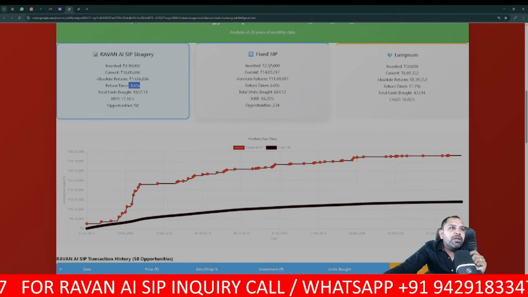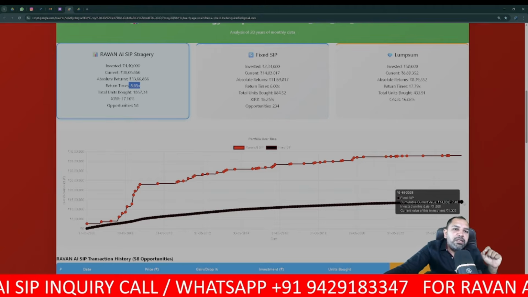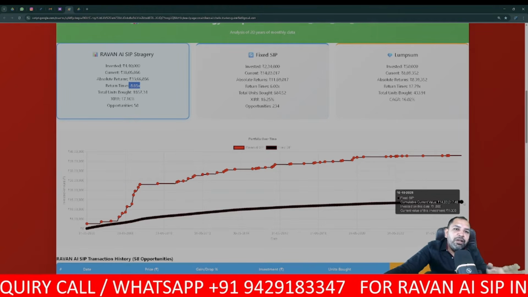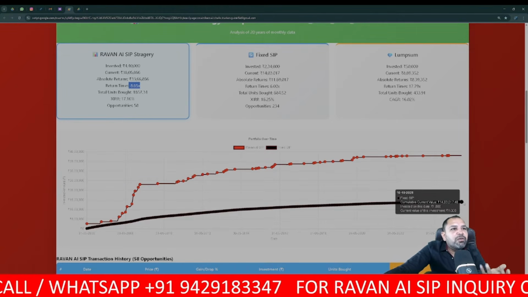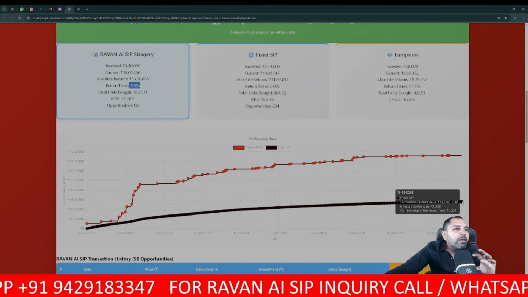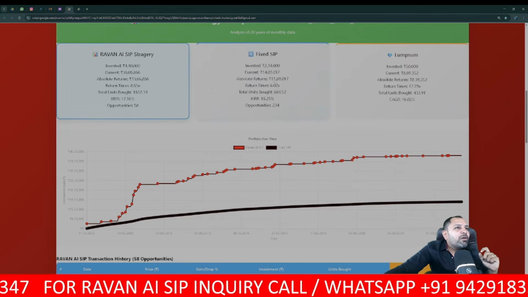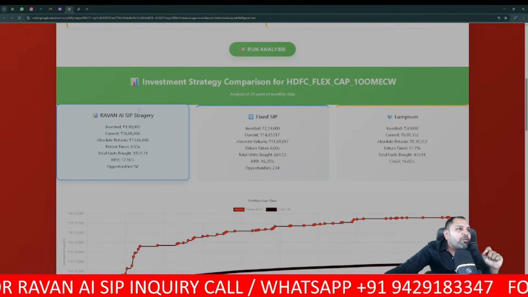You can see over here as well, 14 lakhs 3,017. And the last amount it invested was 1,000, and the value of that investment remains the same, only 1,000, because the market has not fluctuated that much. That's the reason it has the same value. So you can see the power of compounding and the value of Ravan SIP.